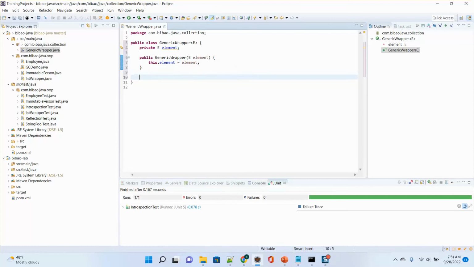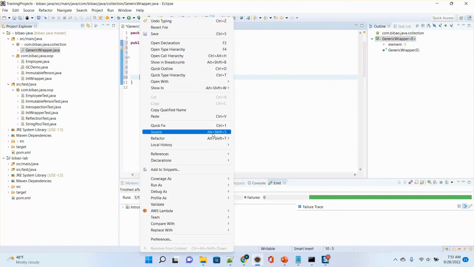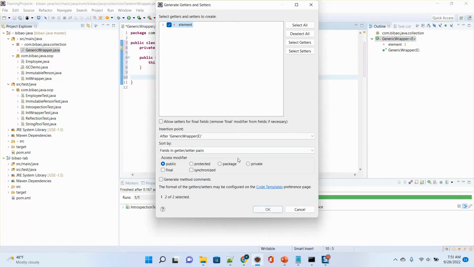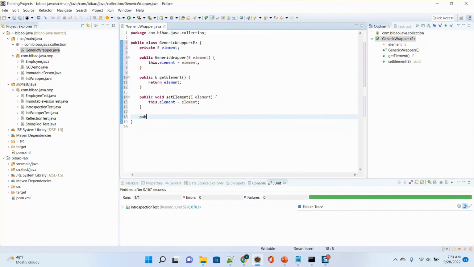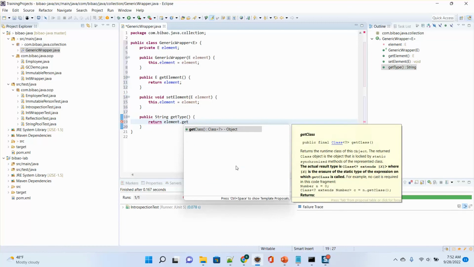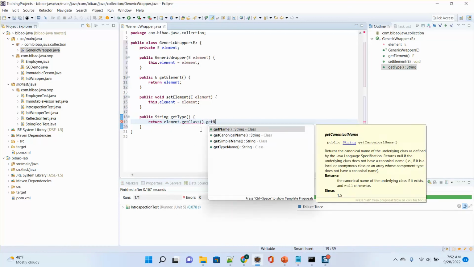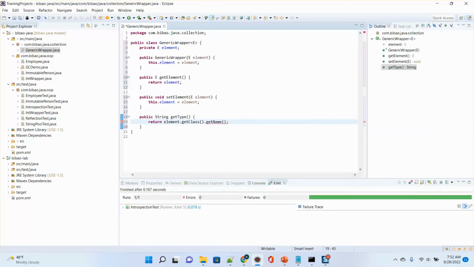And I can also use getters and setters. I can automatically generate getters and setters. And then I return a type, getType of this element. So getType I can return element.getClass().getName(). We already mentioned getClass in reflection, right? And getName is the class name. So I know I can wrap anything. If I wrap an integer, then it will return integer. If I wrap a string, it will return a string.